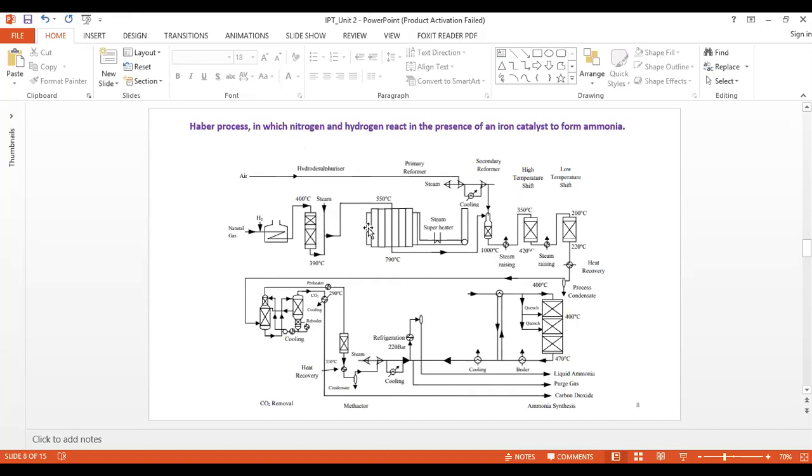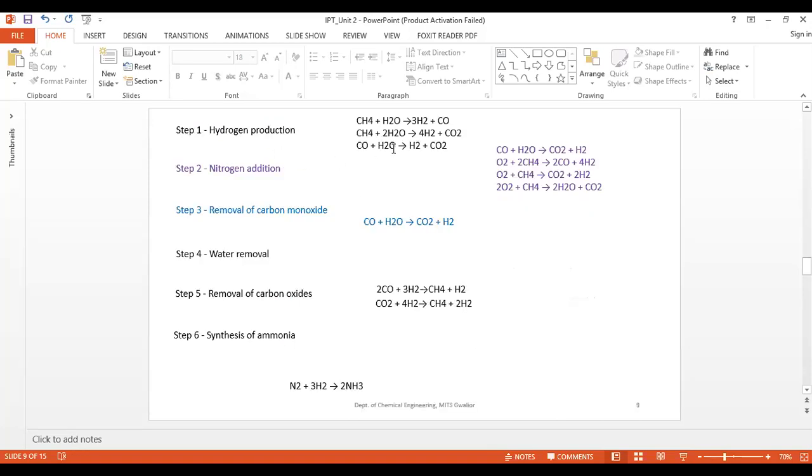Here methane is converted into hydrogen. This is hydrogen production, and after that there will be nitrogen addition. This is synthesis gas, H2 plus CO2 here.